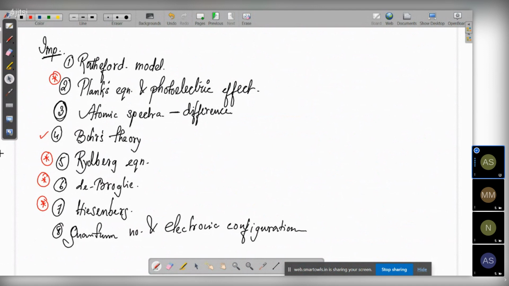Now, obviously, it doesn't mean that the things that I did not mention as important, you are not going to read. Those are also equally important. These are just more important. If those are important, these are very important. That's all. You need to know everything. You cannot do selective study over here. So I hope it's clear to everyone.